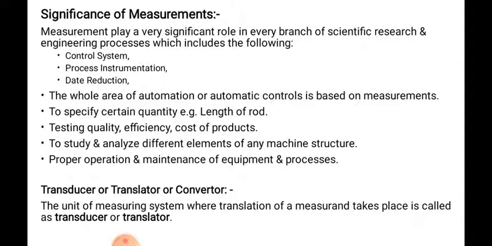It specifies any parameter in terms of quantity. Measurement is also used for testing quality, efficiency, and cost of the product.